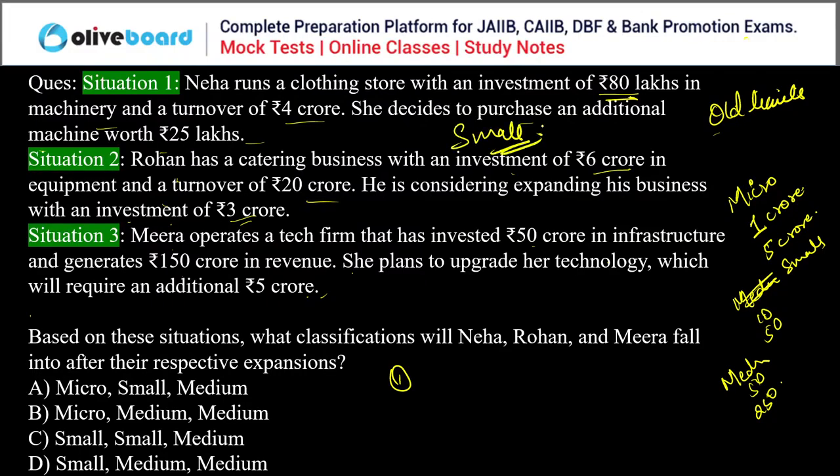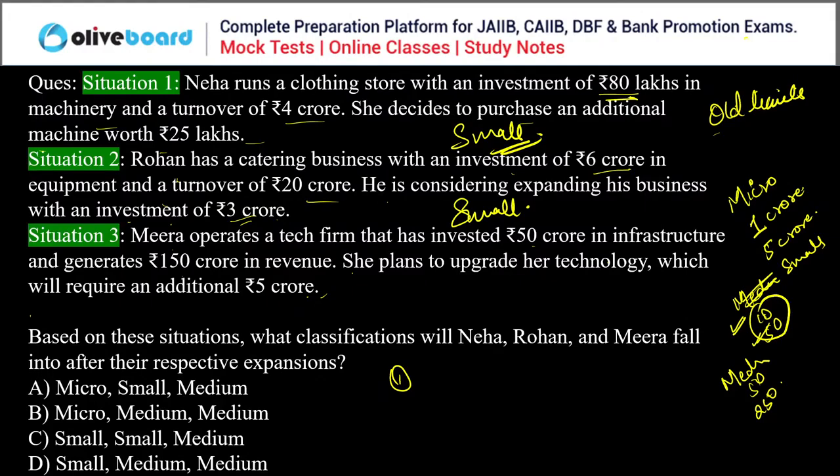Very simple. Okay, now Rohan. After his planned investment, Rohan's total investment is 6 crore plus 3 crore, meaning 9 crore. Because the investment is 9 crore, within 10 crore, and the turnover is 20 crore, within 50 crore, it is a small enterprise, right?